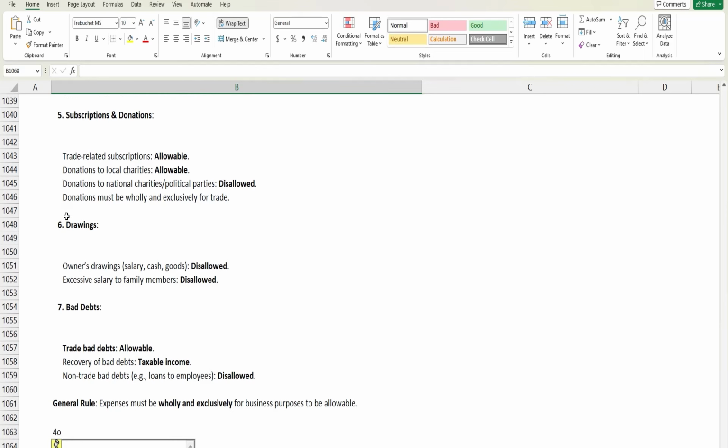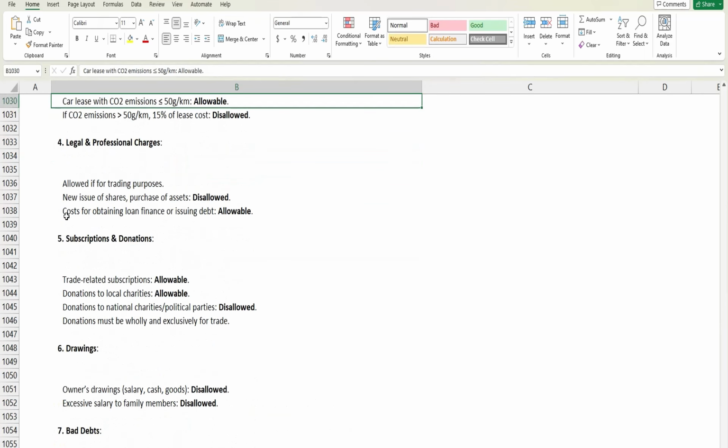Regarding drawings, if the owner, that is the sole proprietor who is running the business, draws salary or cash or goods, this will all be disallowed. Even interest on the capital is disallowed. But in the case of a self-employed business, what we used to do is keep staff who are family members, and any excessive salary paid to the owner's family member will be disallowed. It should be as per the market rate.